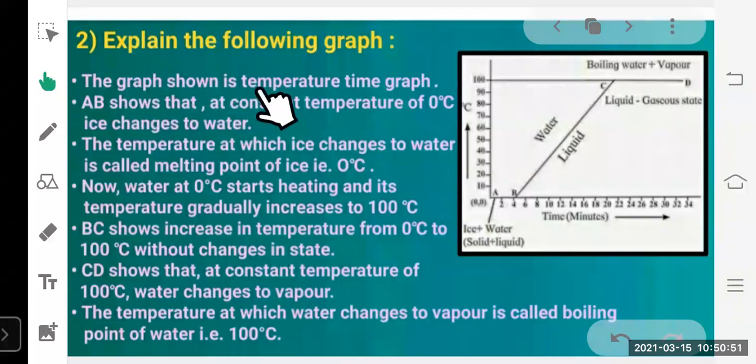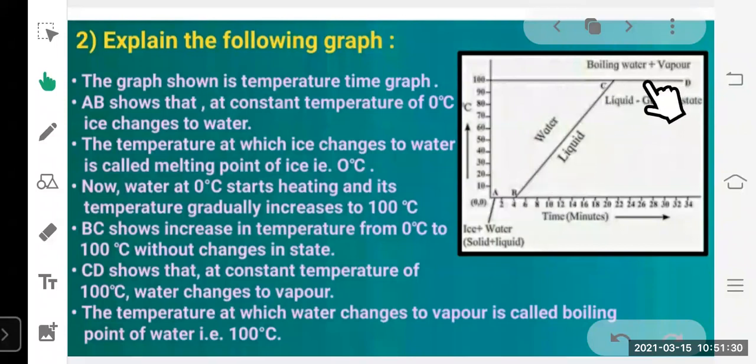The graph shown is a temperature-time graph. AB shows that at a constant temperature of 0 degrees Celsius, ice changes to water. The temperature at which ice changes to water is called melting point, and the melting point of ice is 0 degrees Celsius. Now, water at 0 degrees Celsius starts heating and its temperature gradually increases to 100 degrees Celsius. This BC segment shows increase in temperature from 0 to 100 degrees Celsius without change in state.